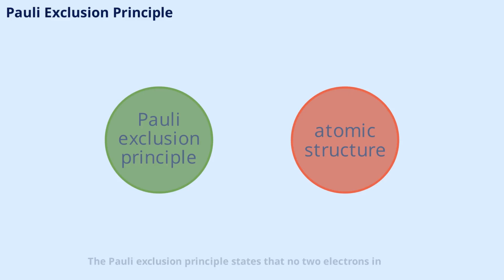The Pauli exclusion principle states that no two electrons in an atom can have the same set of quantum numbers. This rule explains why atoms have their unique structures and why matter is stable. We'll discuss how this principle shapes the periodic table and the world around us.